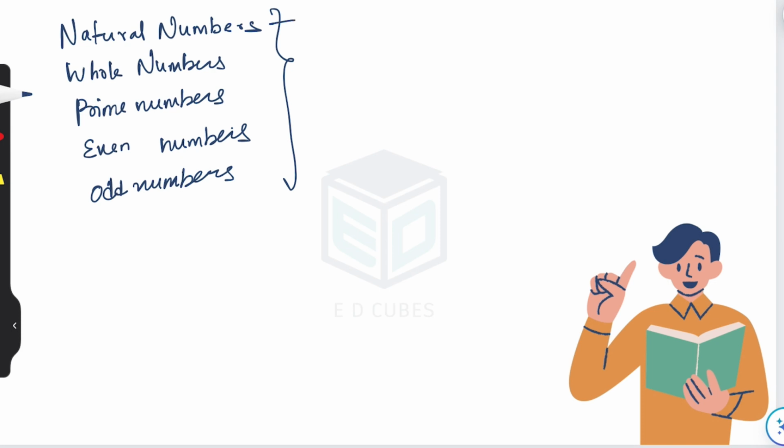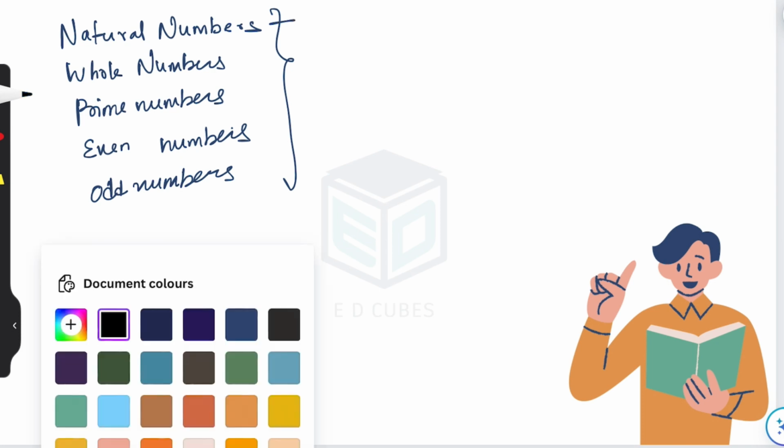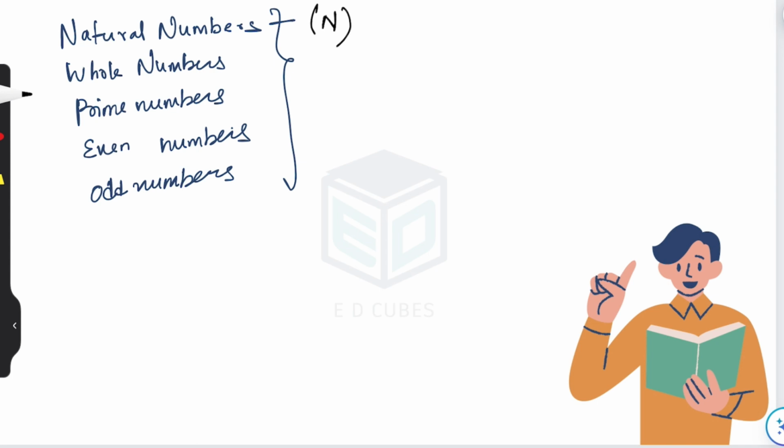Natural numbers are represented by the capital letter N, and these are all counting numbers, all counting numbers from 1 to infinity.